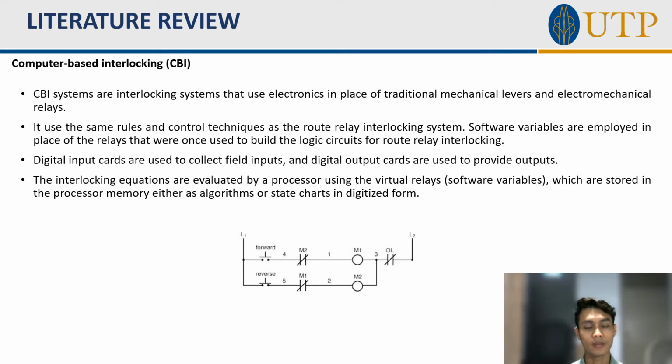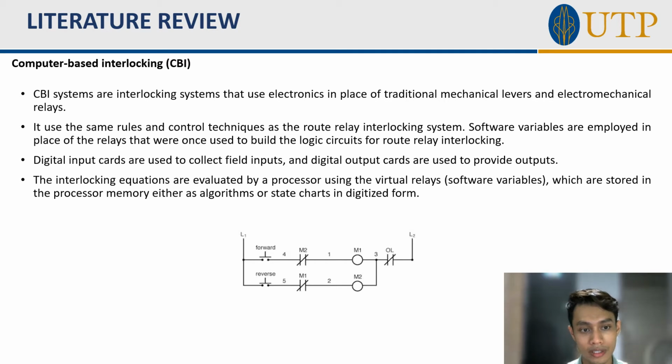Next is the computer-based interlocking, or what we call CBI. CBI systems are interlocking systems that use electronics in place of traditional mechanical levers and electromechanical relays. It uses the same rules and control techniques as the road relay interlocking system. Software variables are employed in place of the relays that were once used to build the logic circuits for road relay interlocking.